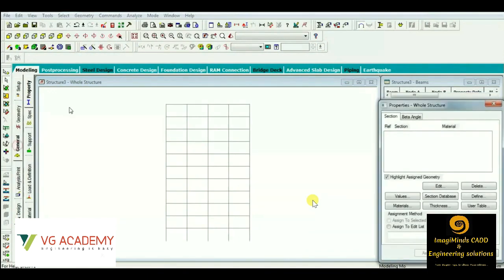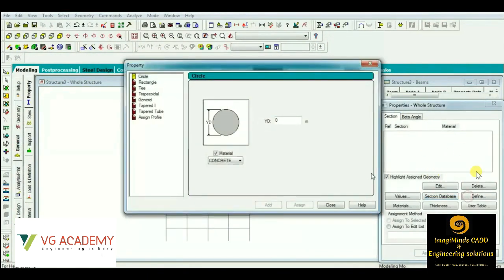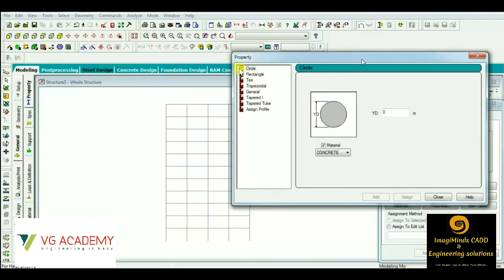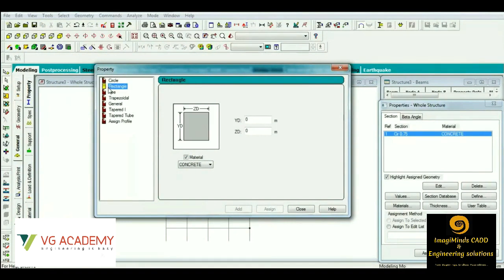Once we are done with the modeling, then we'll go with the property application. This is applying the concrete properties, wherein we can see we have the rectangular option, we have the circular option, and other options like T and trapezoidal. According to our wish, we can apply the property. Here we are applying a 0.75 meter, that is 750 mm, concrete column. Then we'll apply a rectangular beam, or a rectangular member, we can say.